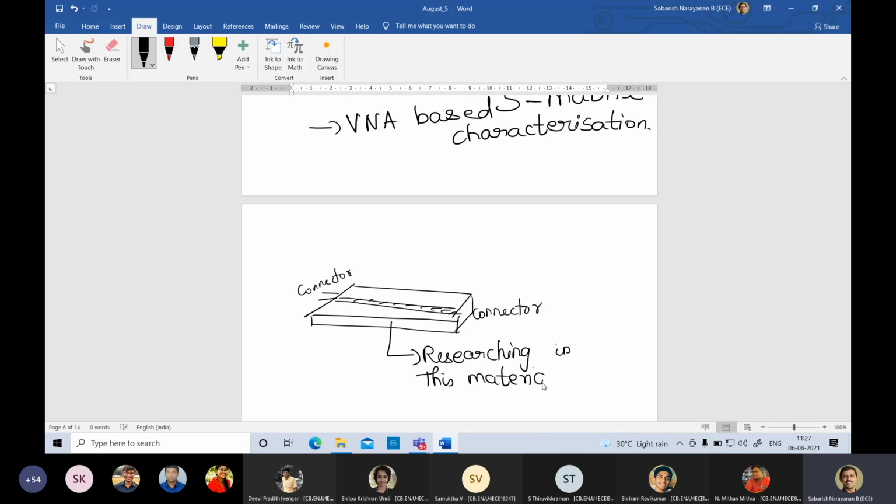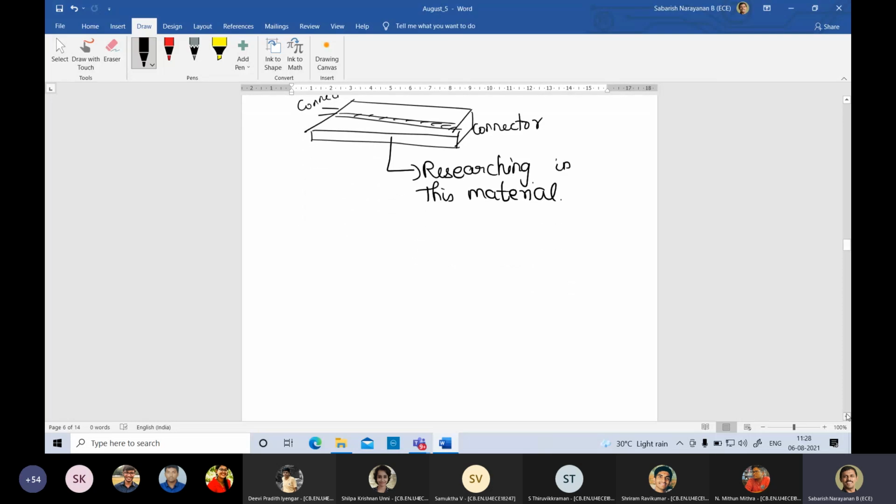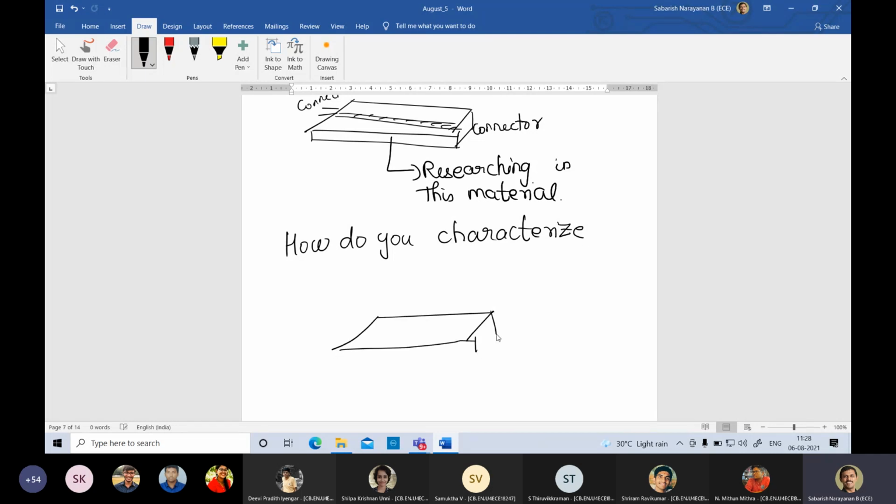So how do you characterize? Once you have designed it, you wanted to know how a planar transmission line works on different materials. So we formulate this. Now, how do you characterize? Take this device. I'm just drawing it once again. You have the transmission line here. I'll just shade it like this. You have a connector. There is a VNA, with ports P1, P2.